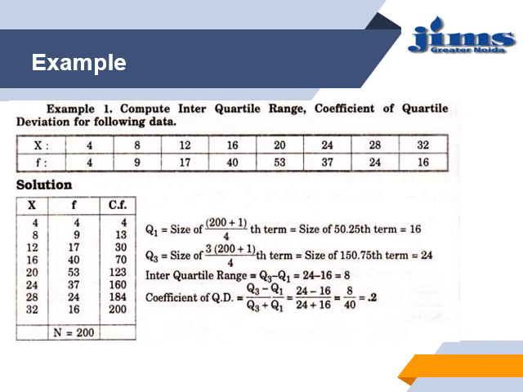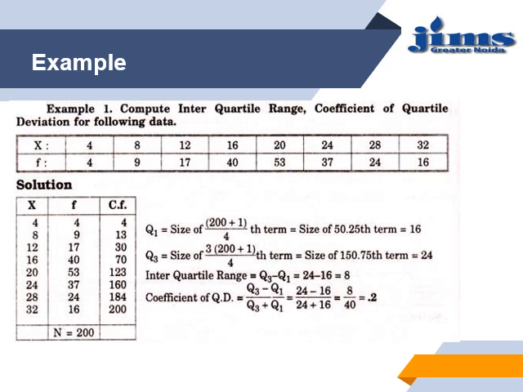So for Q1 we will have the formula size of (n plus 1) divided by 4, and we have 200. So the lower quartile will be the size of (201 divided by 4)th term. So 201 divided by 4 becomes 50.25.